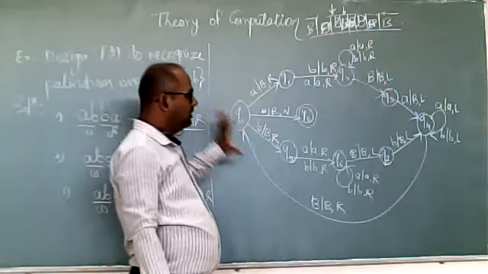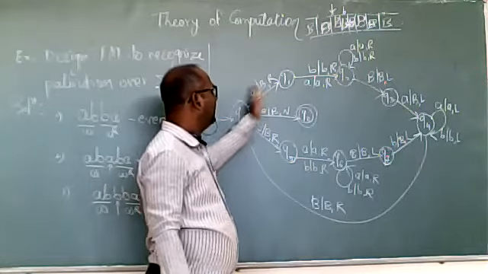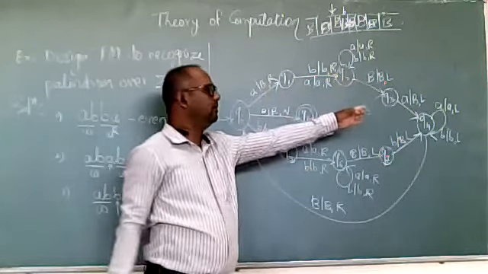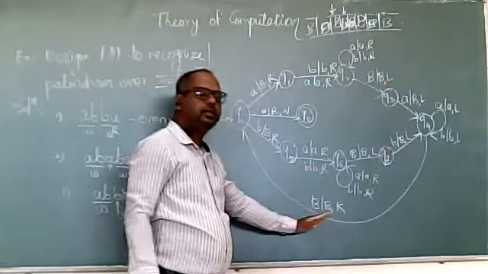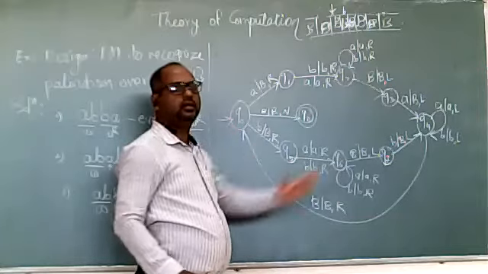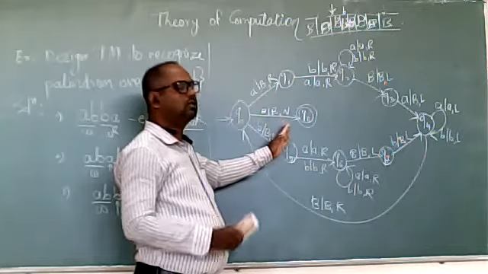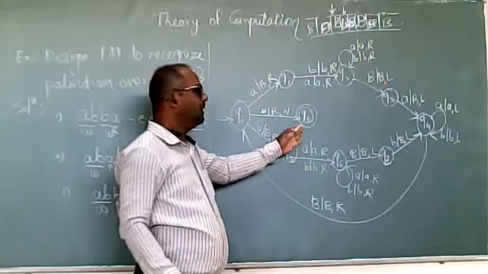So this is the logic for even size palindrome. At Q0, if we are getting A, make it blank. Last A, make it blank. Turn left, come to the beginning. Again B. And when we get a blank, it means all the alphabets are over and it is a palindrome.